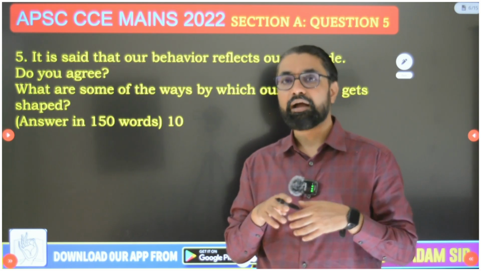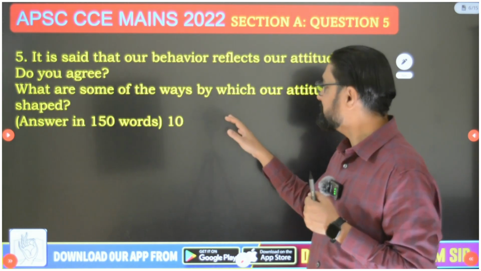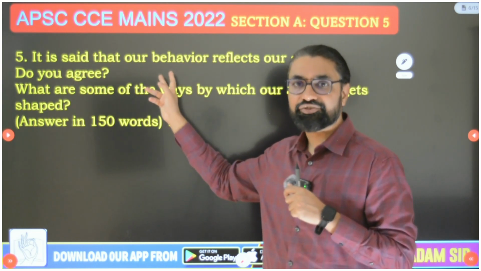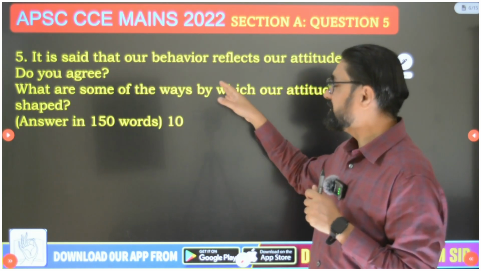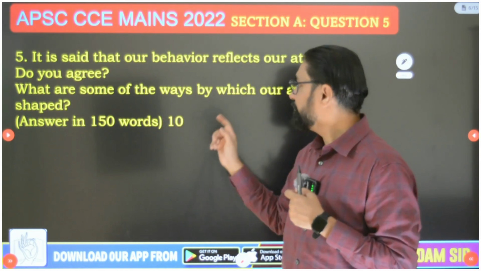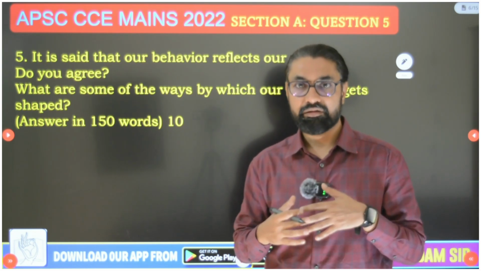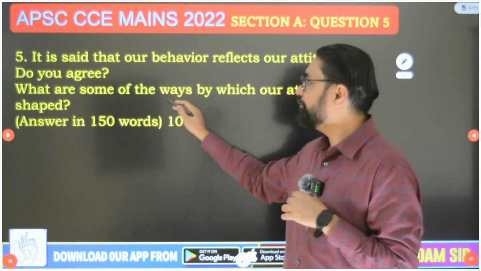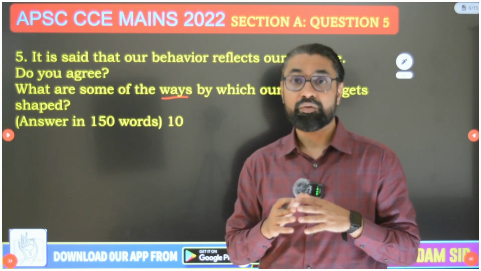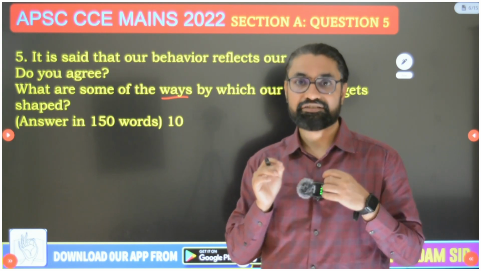Now here, I will first write the answer to the second question, what are some of the ways by which our attitude gets shaped, and after discussing that I will go on to answer the analytical question, whether our behavior reflects our attitude, do you agree. Now, for the ways by which attitude gets shaped, you don't have to explain the process of attitude shaping, but you just have to write some of the ways. In my app classes, I discuss with my students almost 14-15 ways in which attitude gets formed, attitude gets shaped.